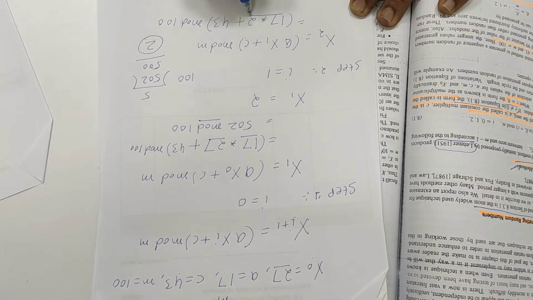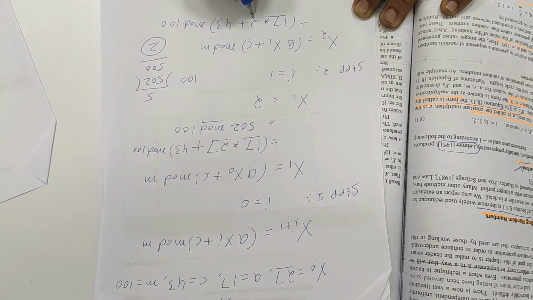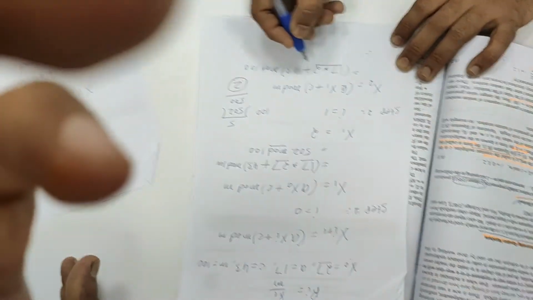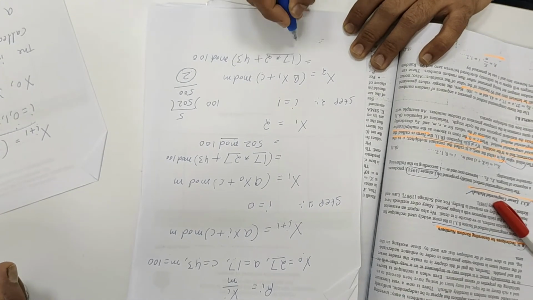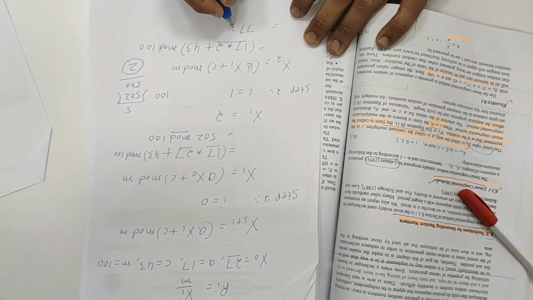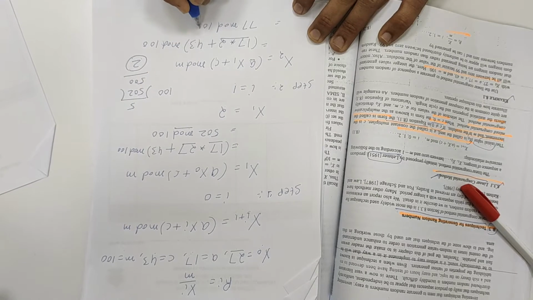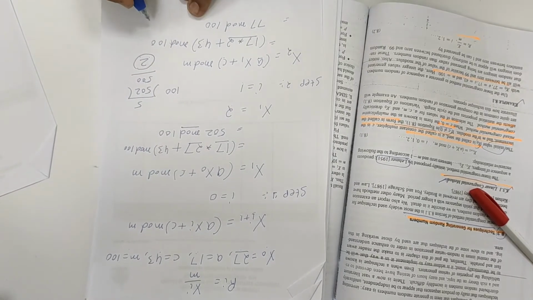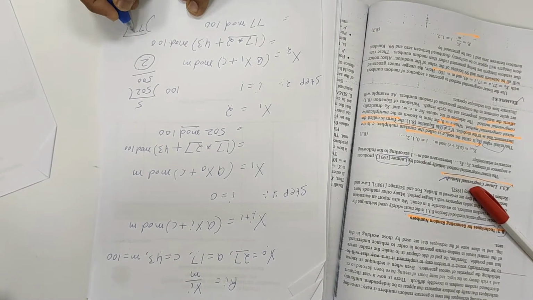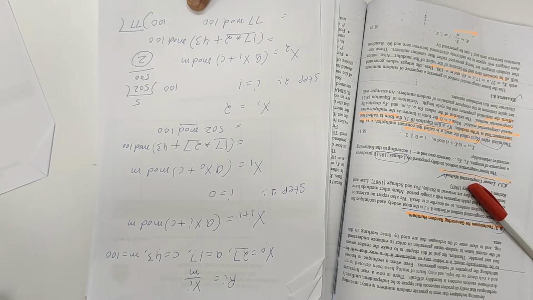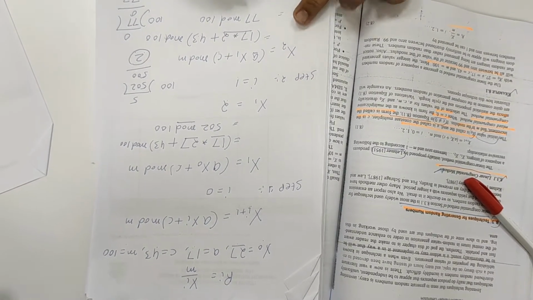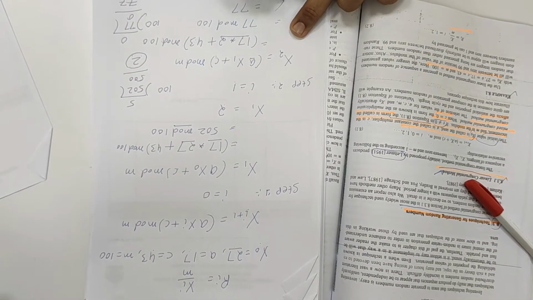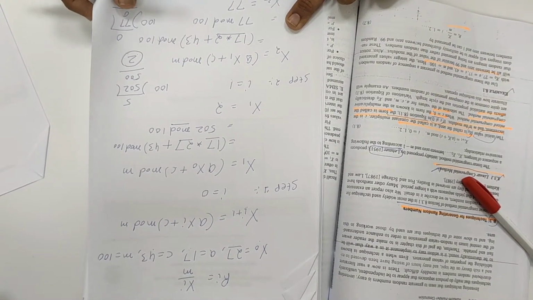So 17 multiplied by 2 plus 43 equals 77. 77 mod 100 gives remainder 77, so x2 equals 77.